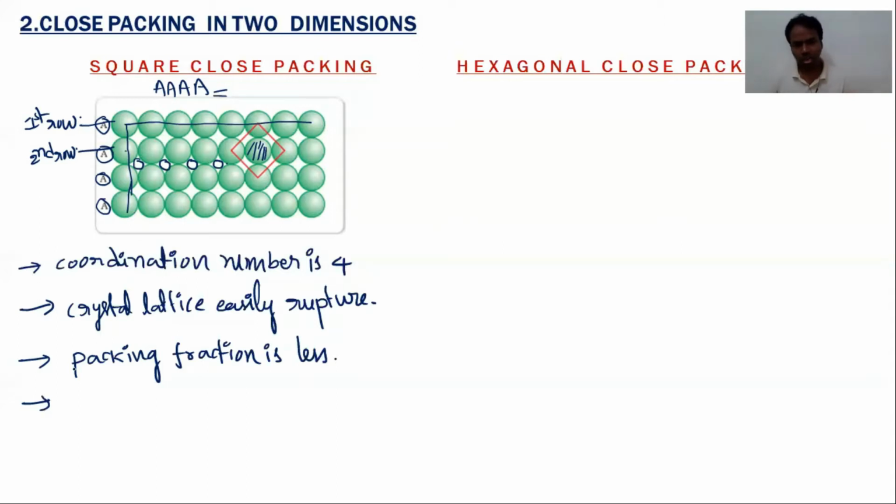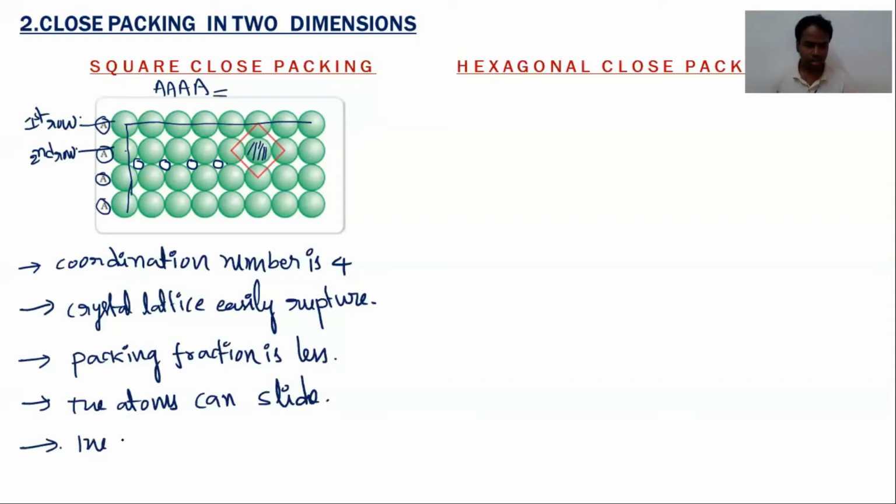And the lattice points are easily slided. They can move. The atoms can slide. The three-dimensional arrangement of square close packing gives the simple cubic lattice or primitive cubic lattice. So because of these layers, simple cubic or primitive cubic lattice is formed.